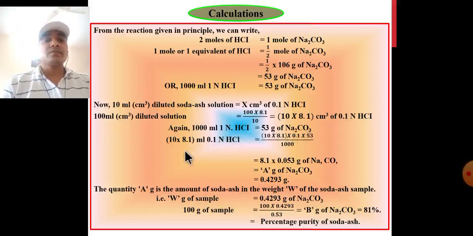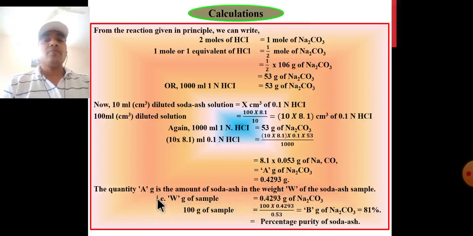That is, 10 into 8.1 ml of 0.1 normal HCl is equal to 10 into 8.1 into 0.1 into 53 upon 1000, which is 8.1 into 0.053 gram of sodium carbonate, is equal to a gram of sodium carbonate, is equal to 0.4293 gram of sodium carbonate.